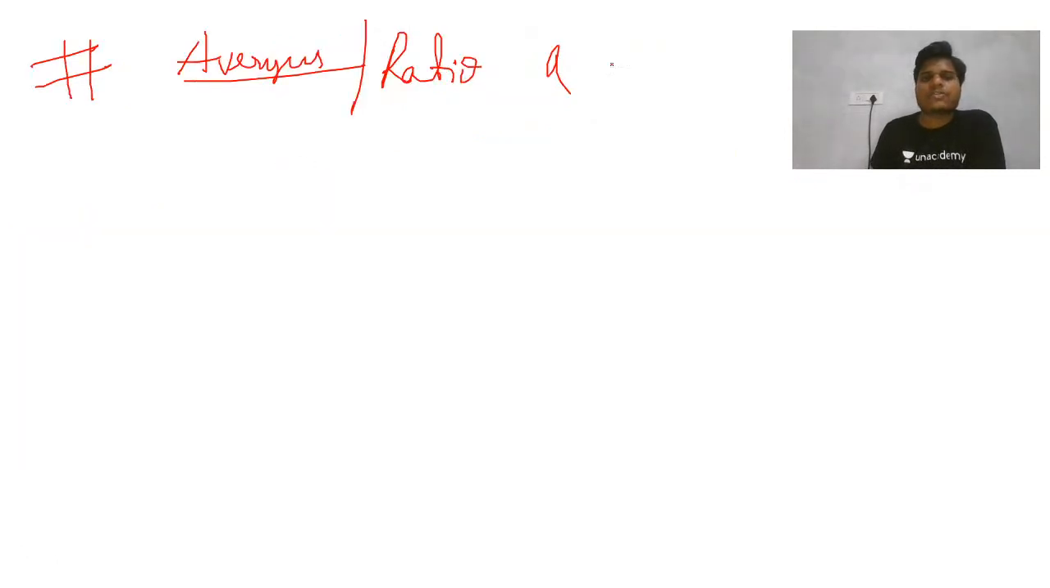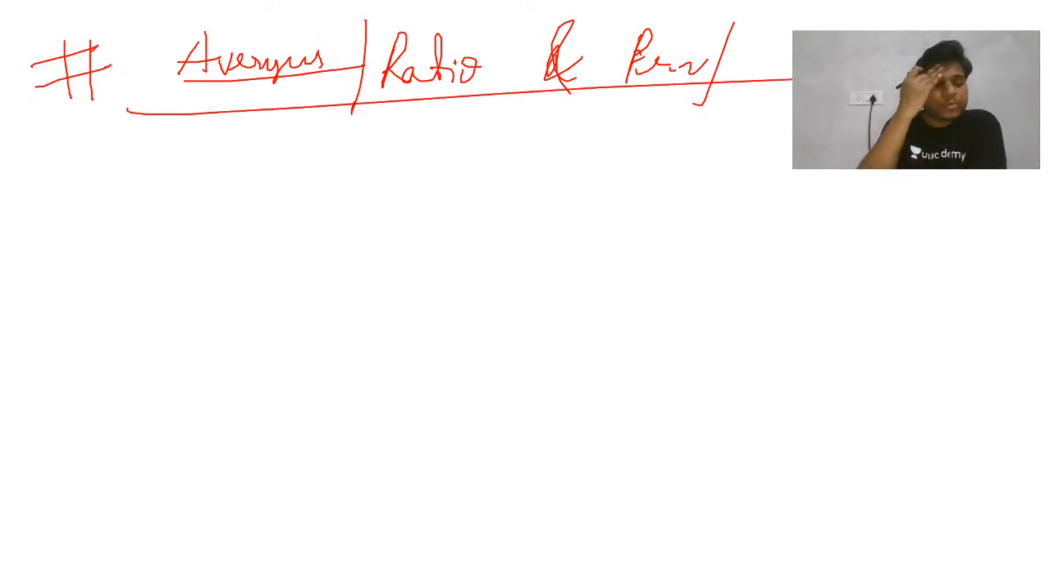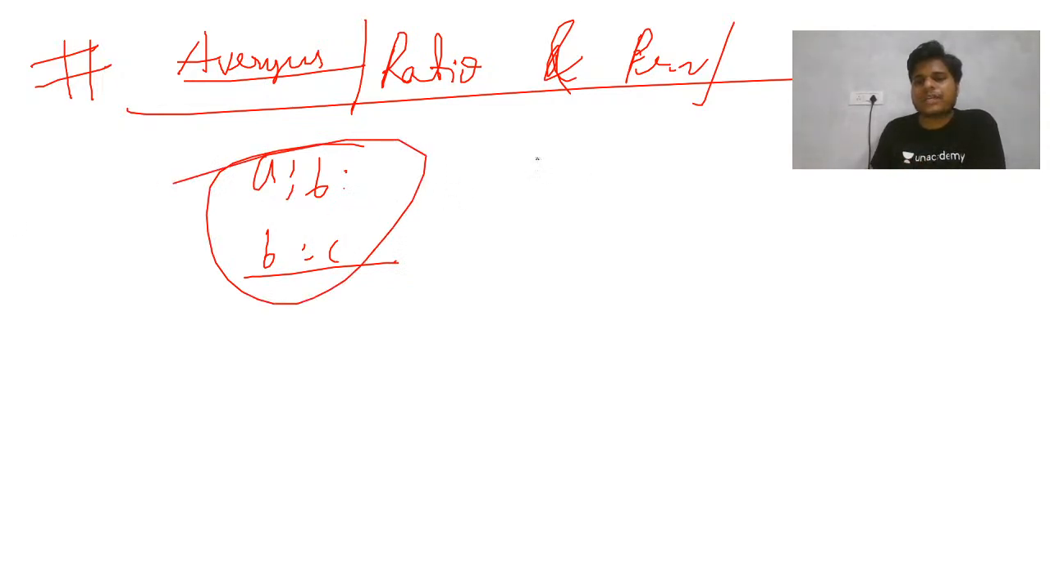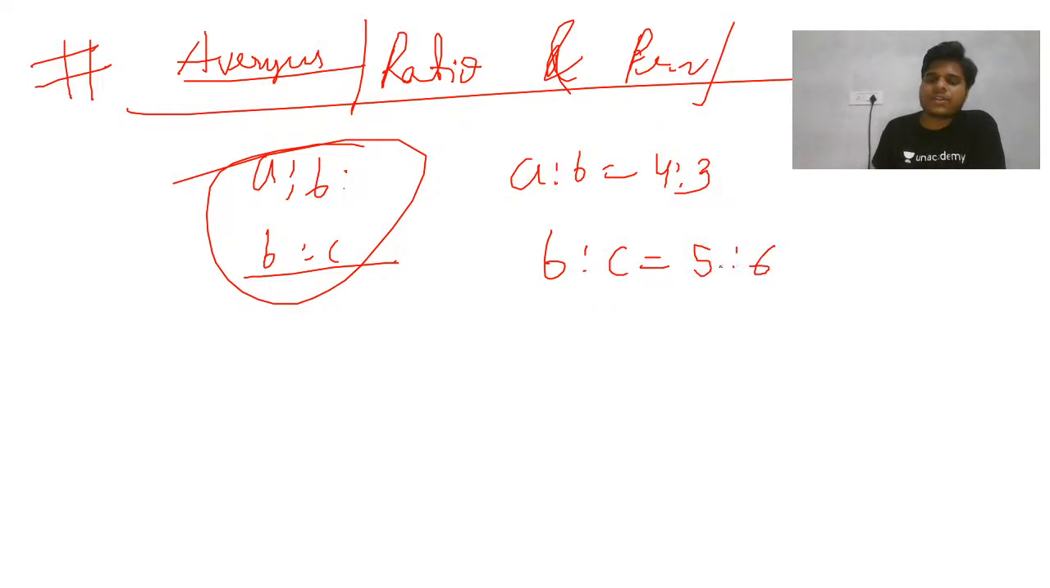So we will discuss average, ratio and proportion also. In ratio and proportion, you get ratios like A is to B is to C. If you have A is to B as 4 is to 3 and B is to C as 5 is to 6, how do we write A is to B is to C? There is a method for this, which you can see later, but right now just see this.